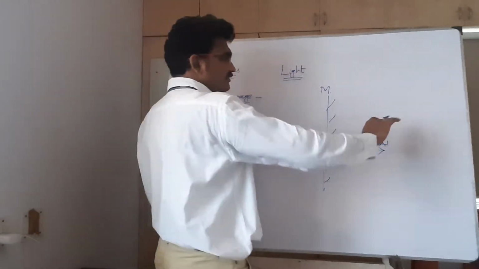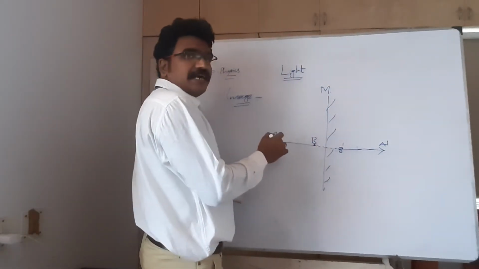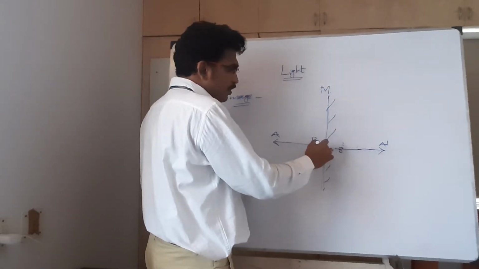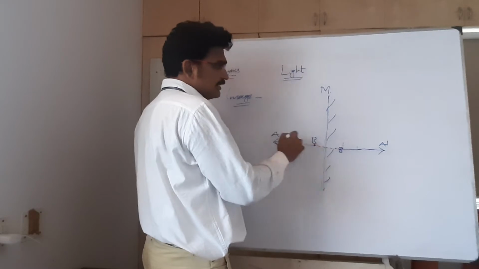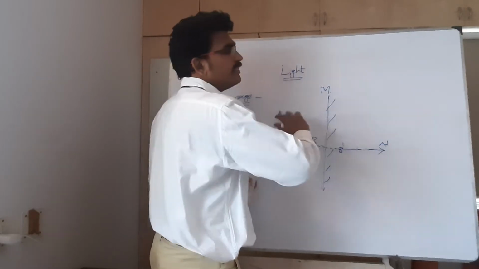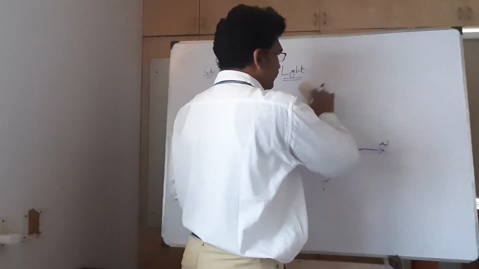It is inverted, because here the object is lying perpendicular to the mirror. Now this is the mirror, but the object is lying in this direction. If it is lying perpendicular, then the image will be inverted. That you need to understand.